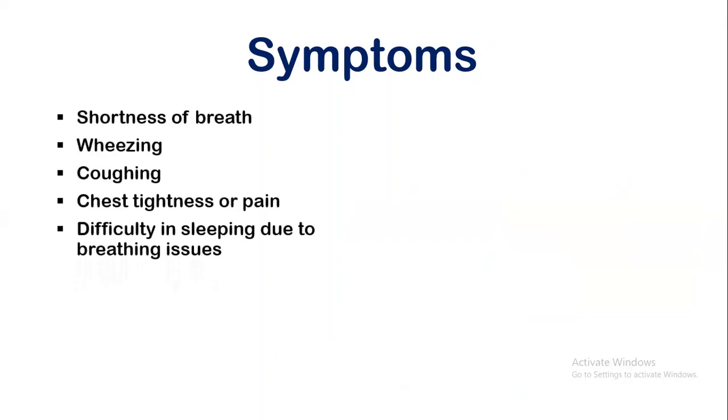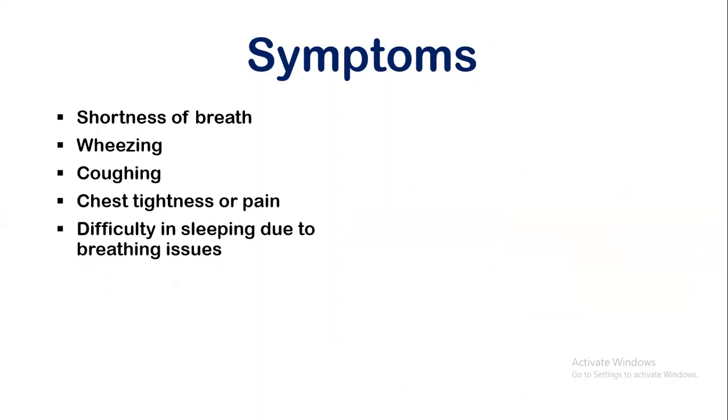Next, we will move on to the symptoms of asthma. These symptoms can range from mild to severe, and include shortness of breath, wheezing, coughing, chest tightness or pain, and difficulty in sleeping due to breathing issues.